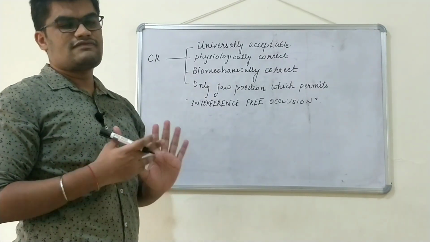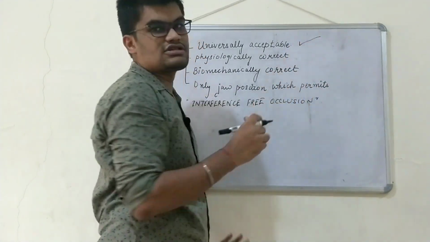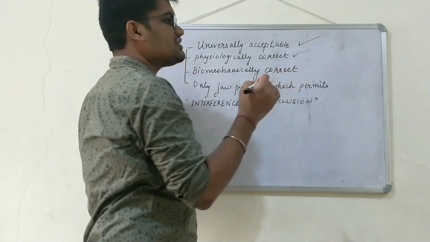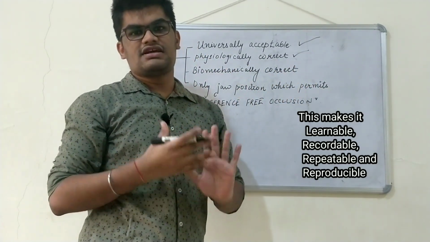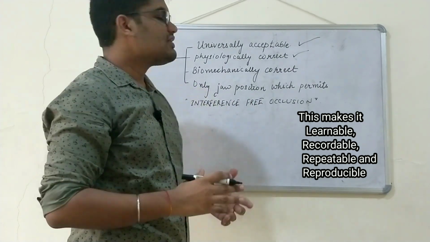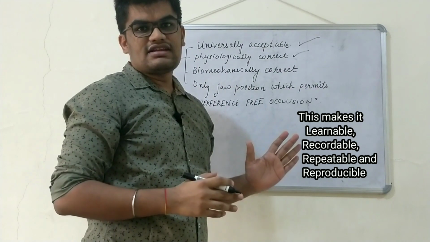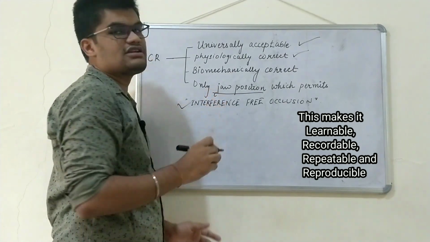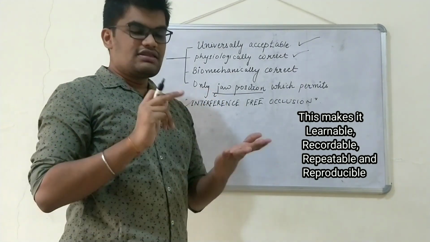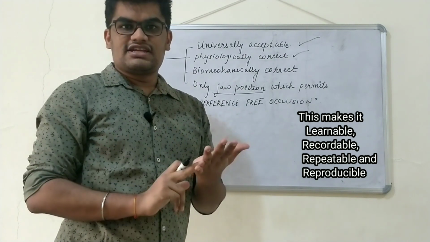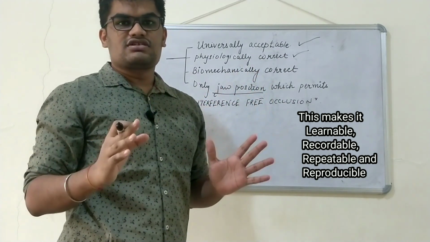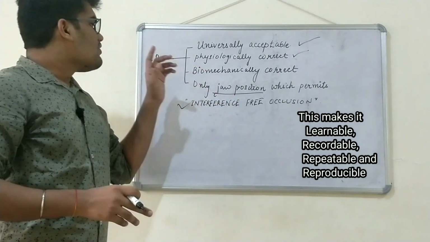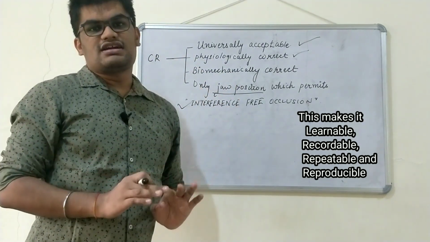Hence centric relation is found to be the most universally acceptable position of the jaw, that is, the condyle. It is the most physiologically correct position, because in this position the masticatory muscles work in the most coordinated fashion. Moving on, it is a biomechanically correct position, and it is the only jaw position which provides interference free occlusion, because in this position the condyle, the articular disc and the masticatory muscles, all three structures, are in a very relaxed fashion and work in a very coordinated way. Moving on to the next, why is centric relation the most biomechanically correct position?